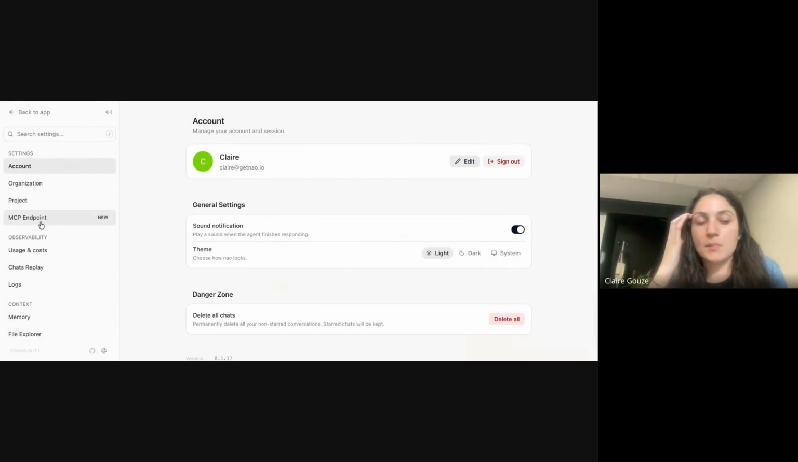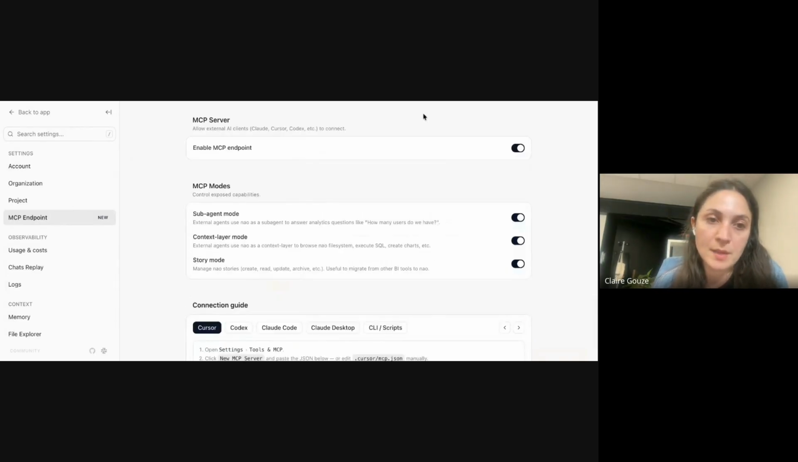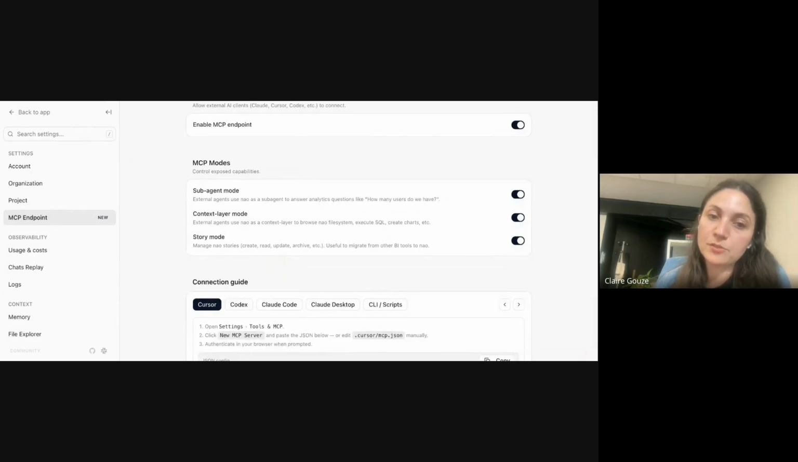So how do you set up the MCP? As an admin, you go to your settings and you go to MCP endpoint. And so you have different modes. The sub agent mode, basically, it's the Ask Now tool. So it uses Now as a sub agent, meaning that it's just going to send a question to Now, and then Now is going to handle the full agentic loop as it already does. Then we have seen the story mode, so tools to create, read, and change some stories.